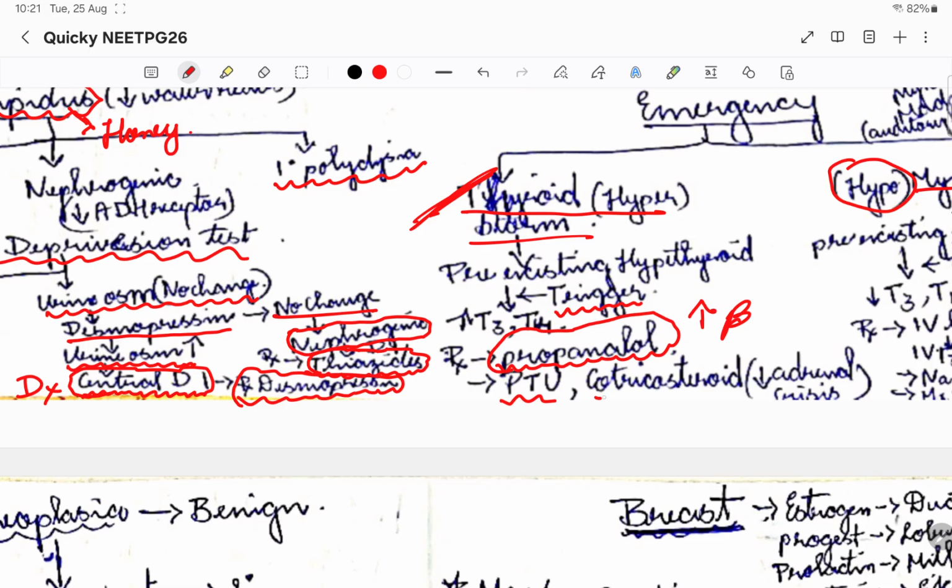Okay, and also we'll supplement them with corticosteroid to reduce the adrenal crisis. Because sympathetic action is too much raised, all the hormones might get reduced in the body. That is where we have to supplement with corticosteroid. So that is the thing. In a question, this is a definite question. If they ask whether the PTO that you are choosing or propranolol, it's propranolol first. We are targeting the sympathetic action, and then we are going for definitive action. Okay, PTO. Please read the question and then answer it.